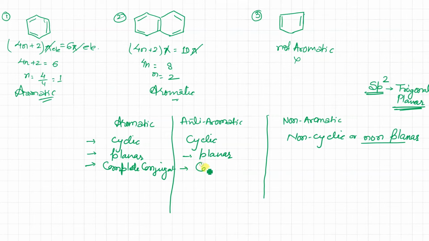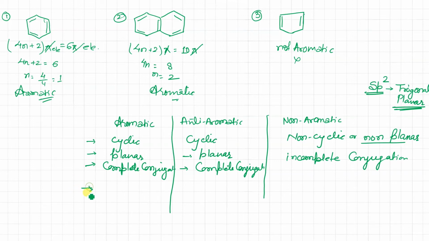There will also be complete conjugation. Here may be incomplete conjugation. Like this, incomplete conjugation, as it was coming. It will tell you whether it is aromatic, anti-aromatic or non-aromatic. I will explain. So all the 3 points, whatever I have written, are the same in aromatic and anti-aromatic.